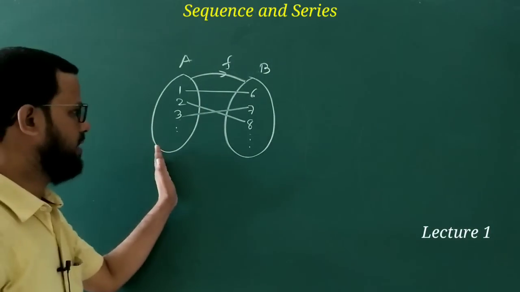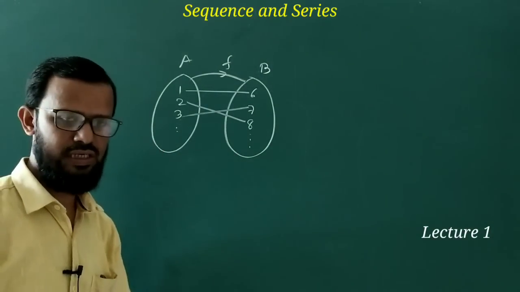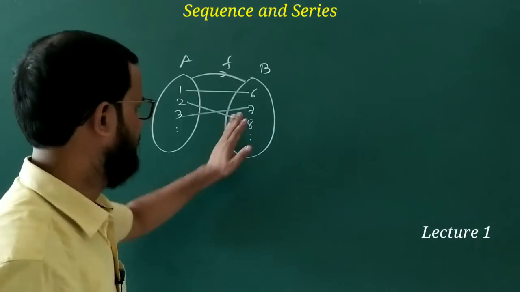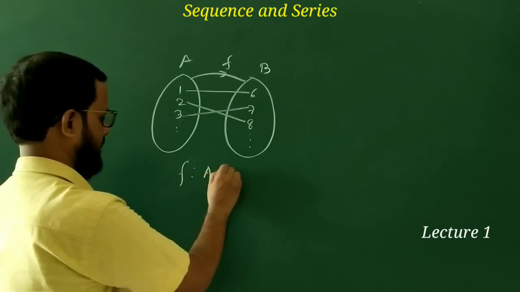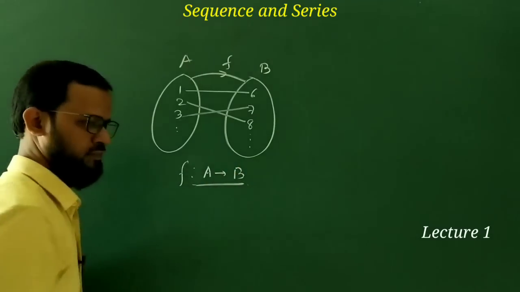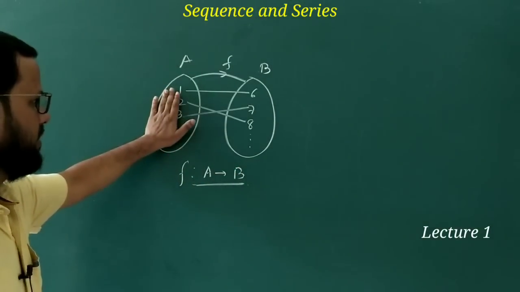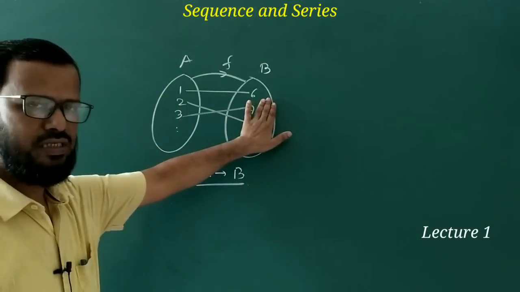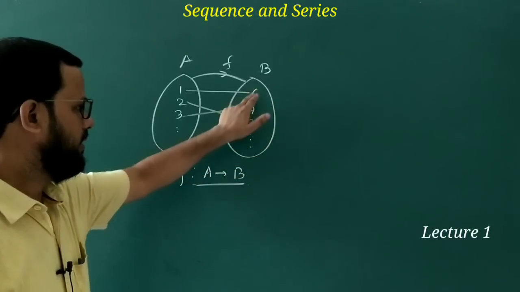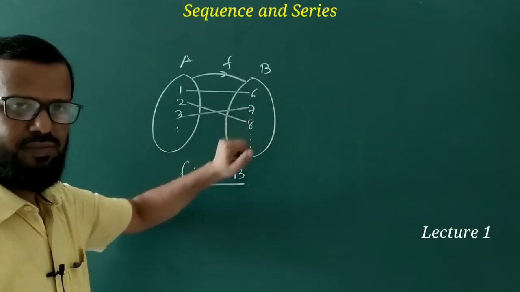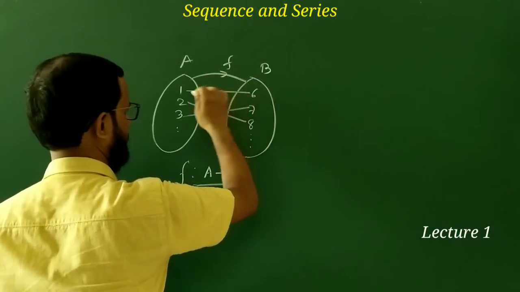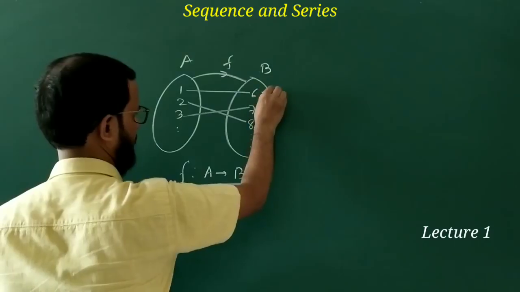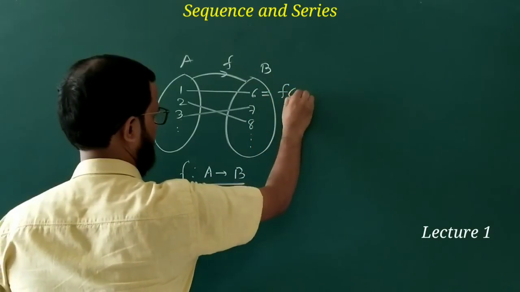That means every element of A is uniquely associated or related with an element of B, and then we can say that f from A to B is called a function. This set is called the domain of the function. This set is called the codomain of the function, and these images are called images under the function f. The image of 1 under f is denoted by f(1), okay?